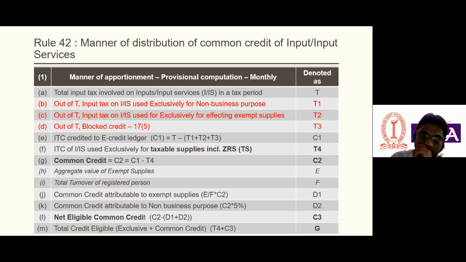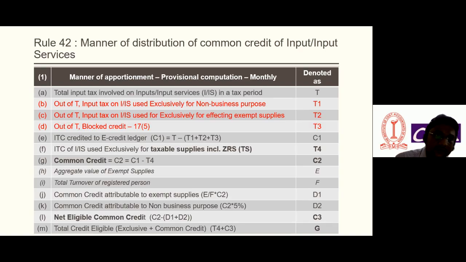As I have told earlier, what is the meaning of input and input services? A registered person buys an input. Input means goods, and input service means service from a service provider. If they are further used for exempt supply, in that case also ITC would not be available.